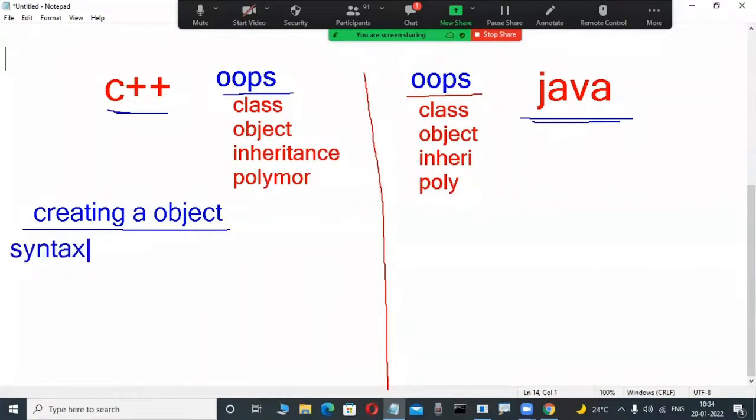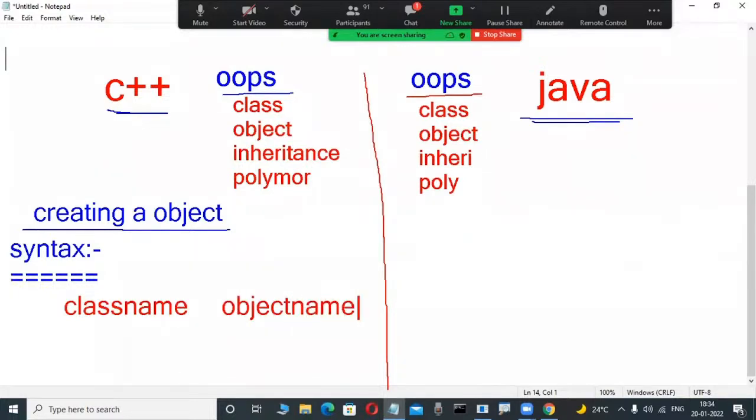Yes, many of you have an idea. Suppose the syntax in C++ is: class name, space, object name. Slowly observe here, that is the only difference. This is the syntax to create an object from the class in C++. The same object creation is there in Java also. Suppose they want to create an object from the class in Java. Any technical persons, tell me the syntax roughly.